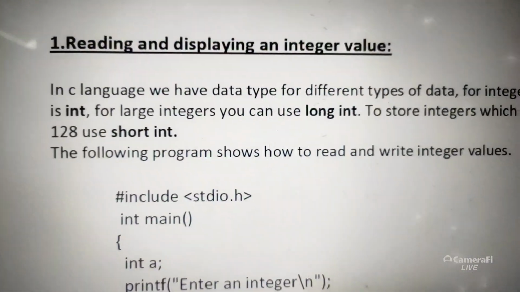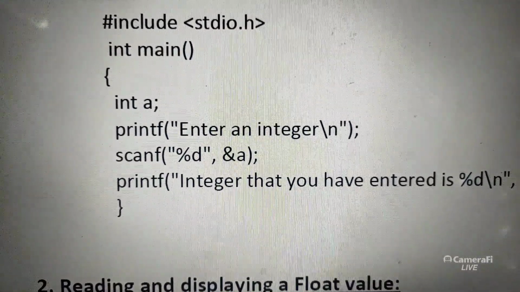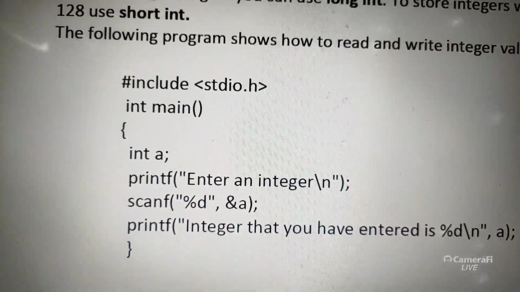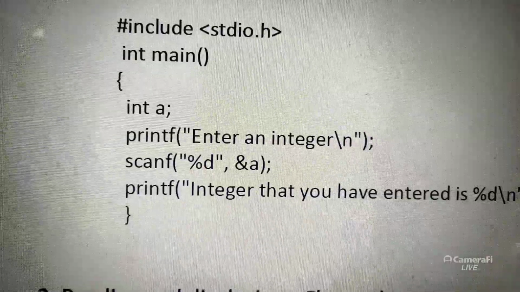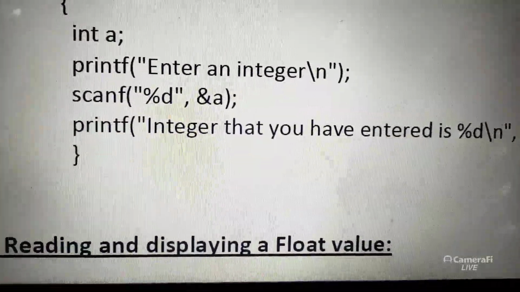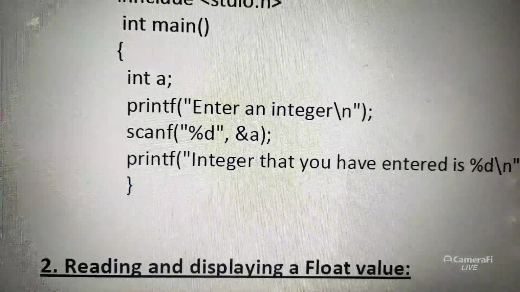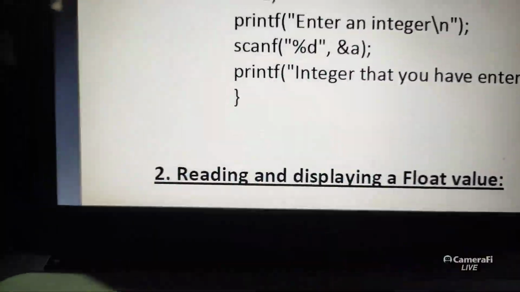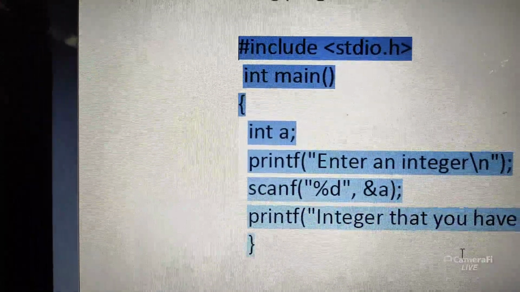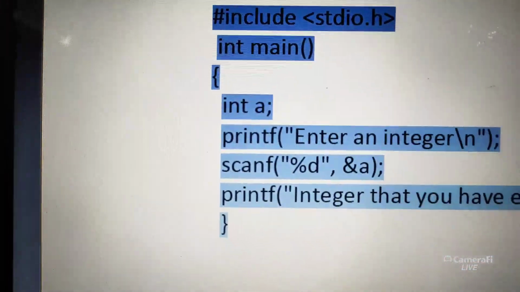We have programs given here, you can practice, and here you can see how to use printf and scanf also. Int declaration, data type, variable name, then "Enter integer". \n means the cursor will move to the next line, the blinking cursor will be moved to the next line, and input will be read on the next line. Scanf %d, and you enter the integer. Before that you write the header for inclusion, and I am going to execute the program. From here you can write the programs directly.